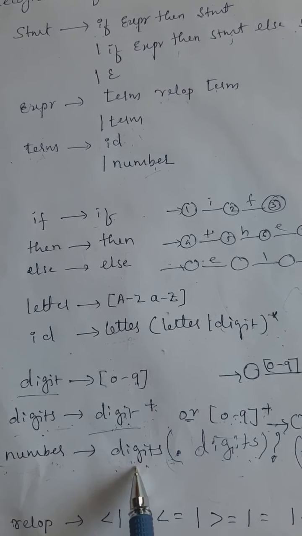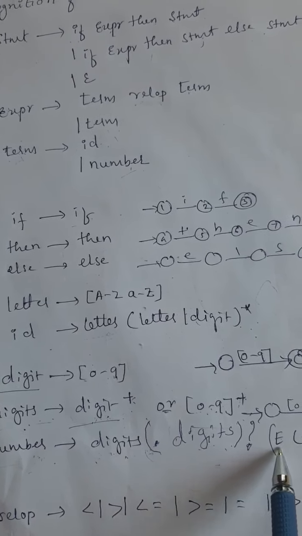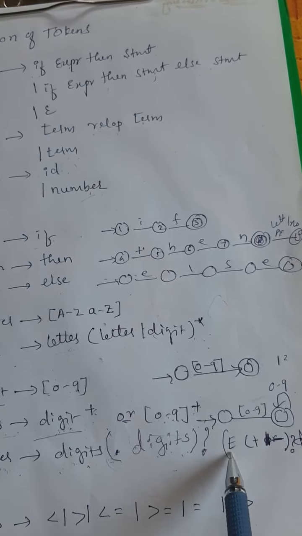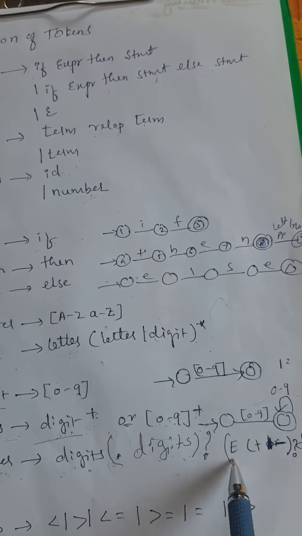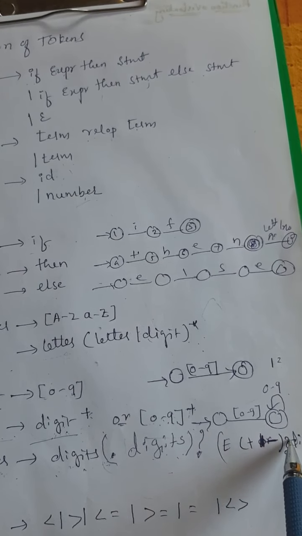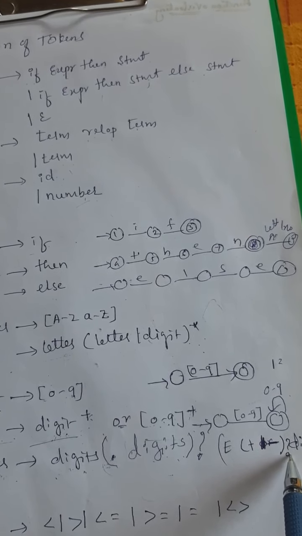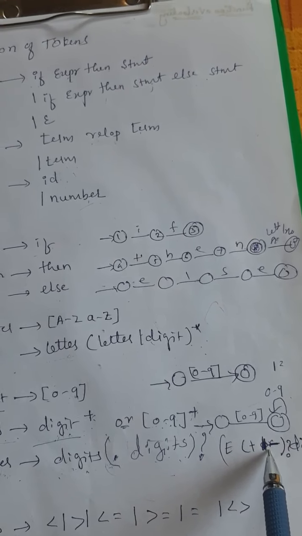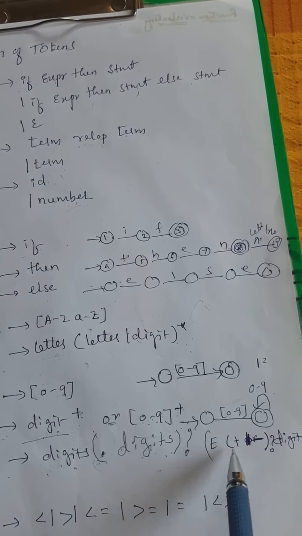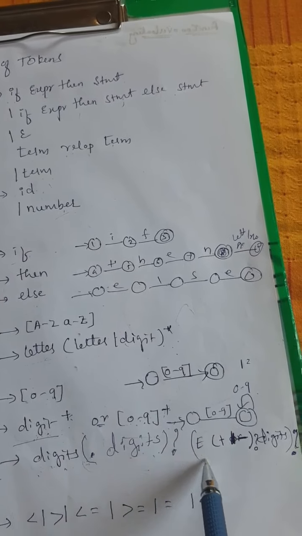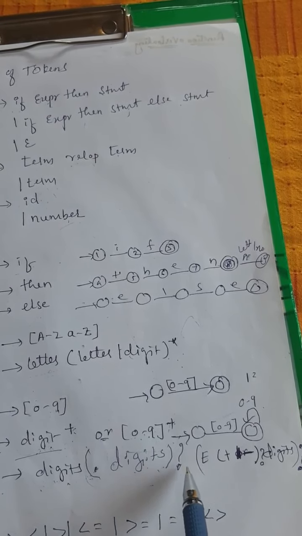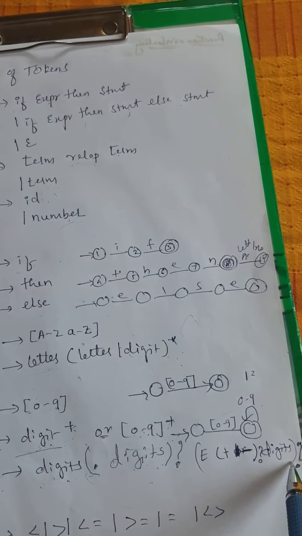Next, if the exponent number comes, then it will move to the next part of the pattern, that is exponent e. It starts with the character e. This e may be followed by plus or minus. So I had taken plus or minus in a bracket and I placed a question mark after this. The question mark indicates plus or minus may or may not occur. If it occurs, it will get considered. Otherwise, e is followed by digits. And for this whole thing, I had put the bracket and question mark. So this indicates that whatever is preceded by this question mark may or may not come.